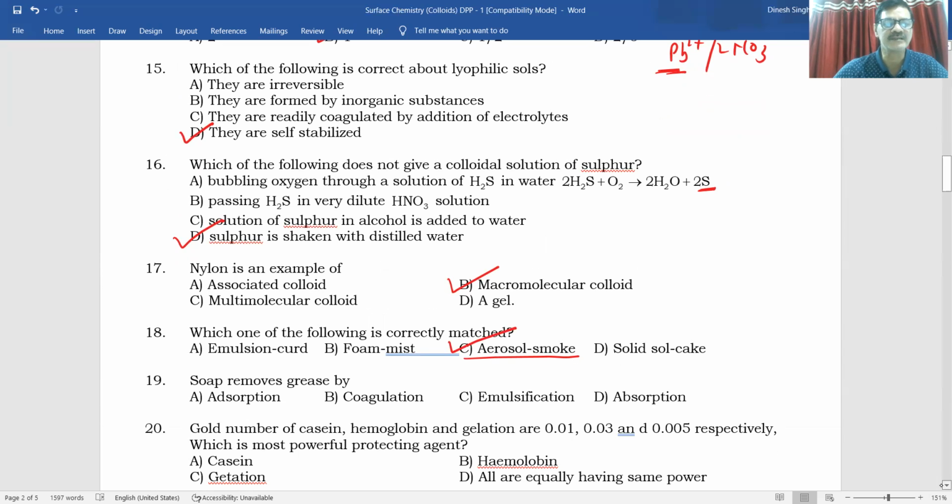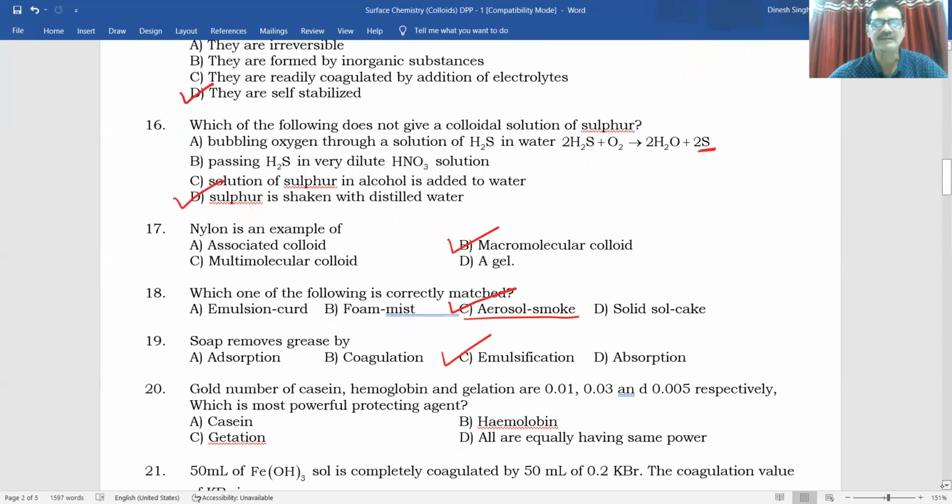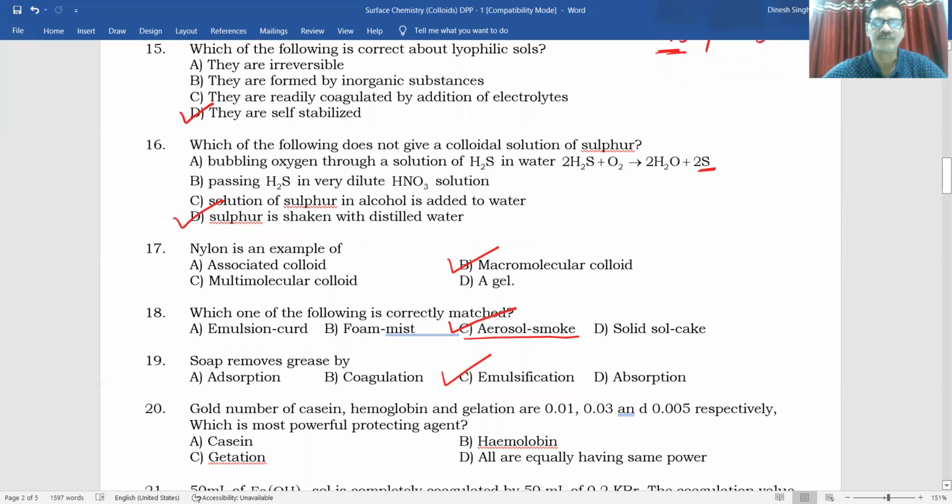Soap removes grease by adsorption, coagulation, or emulsification. Soap removes grease because micelle formation takes place. Due to micelle formation, what takes place? Emulsification with the grease. So this will be answer C.